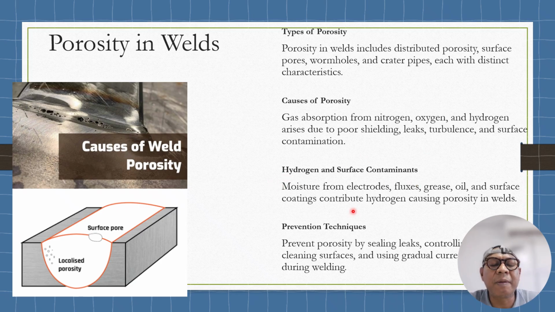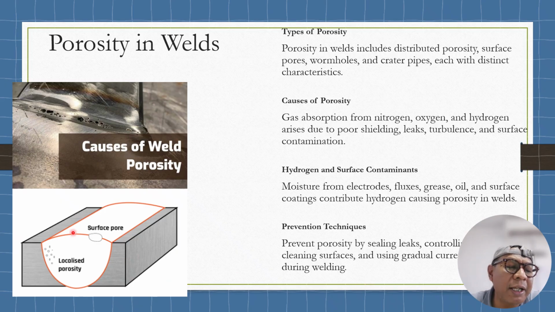Hydrogen and surface contamination: moisture from the electrode flux, grease, oil, and surface coating contribute hydrogen-induced porosity in the weld. Preventive technique: prevent porosity by sealing leaks, controlling and cleaning the surface, using gradual current during welding.